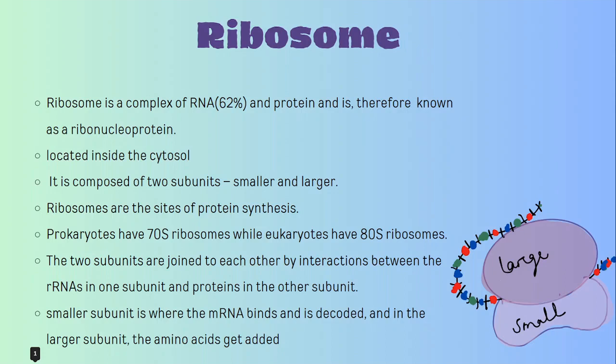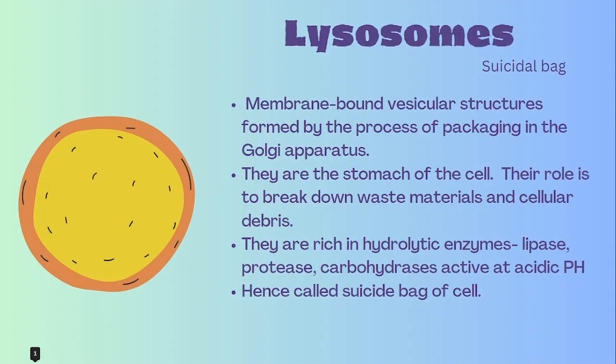It is composed of two subunits, smaller and larger. These subunits are joined to each other by interaction between the rRNA of the first subunit and the protein of the other subunit. By decoding, the mRNA binds to the smaller subunit, and amino acids get added to the larger subunit, and this is how protein synthesis occurs. Correct.